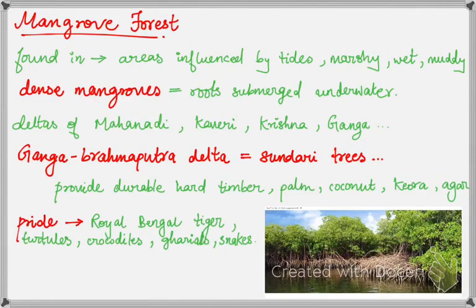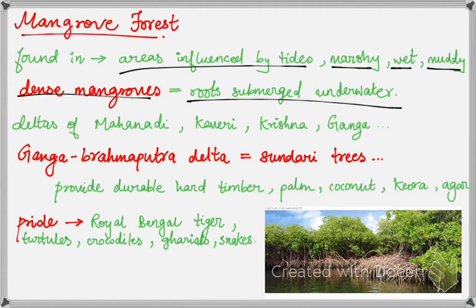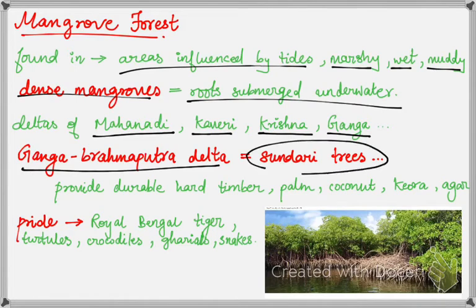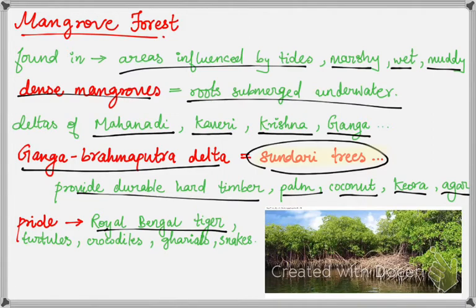Now the next and the last type of vegetation is mangrove forest. They are found in areas which are influenced by tides and which are near the coast, in areas with marshy, wet and muddy soil. The roots of the dense mangroves are submerged underwater, and these are found in the deltas of the Mahanadi, Kaveri, Krishna, and Ganga. The Ganga-Brahmaputra delta gives rise to Sundari trees which provide durable hard timber, and also palm, coconut, keora and agar. And the pride there is the Royal Bengal tiger. Besides that, there is a large range of wildlife like turtles, crocodiles, gharials, snakes and rats.